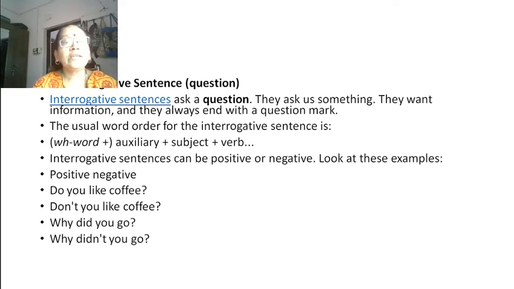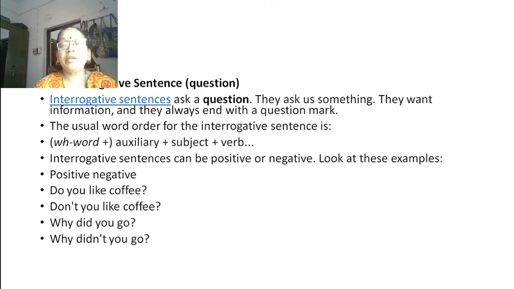The second one is interrogative sentence. What is an interrogative sentence? Interrogative sentences ask a question. They ask us something. They want information and they always end with a question mark. In this also there are two types. Number one, WH question. What is WH question? The usual word order for the interrogative sentence is WH word plus auxiliary plus subject plus verb.